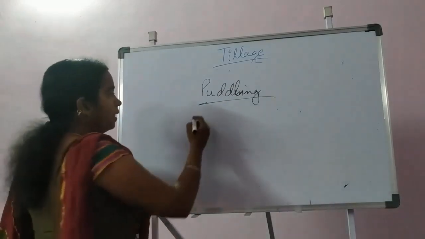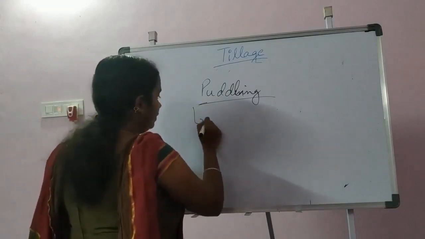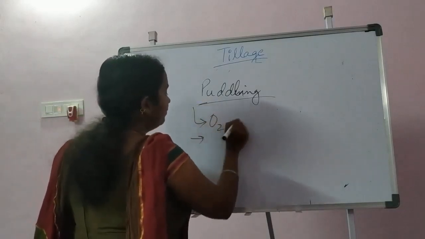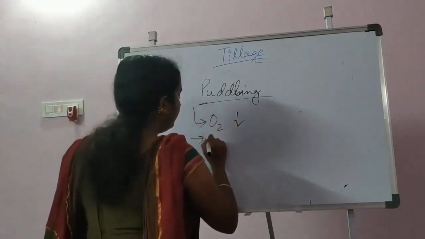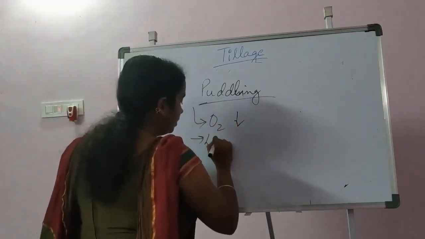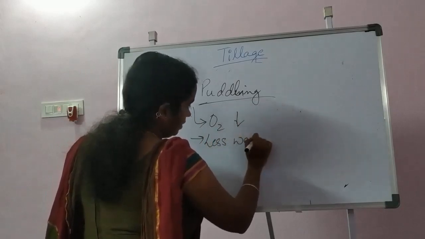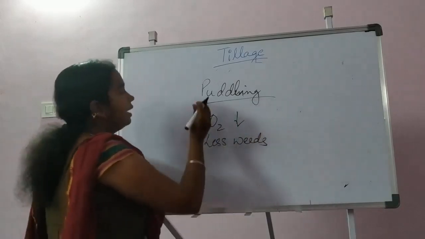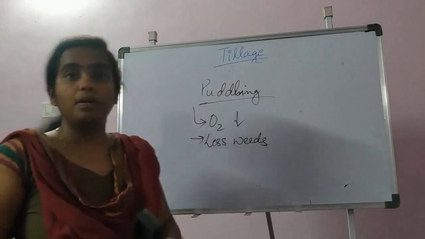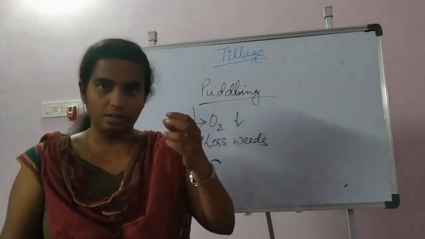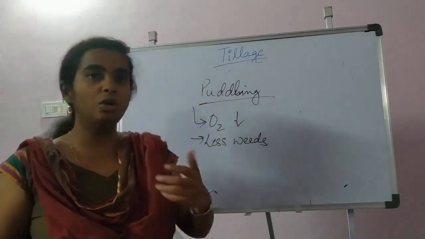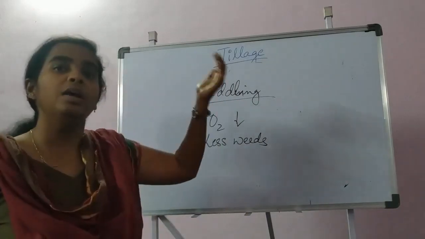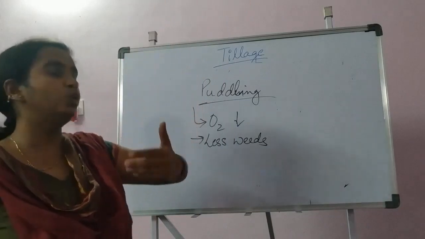Also, with puddling, the oxygen will be reduced in the soil and there will be fewer weeds, and it helps the aerenchymatous roots or aerenchymatous tissues of the rice crop to take up oxygen from the air, which will be transferred to the root.